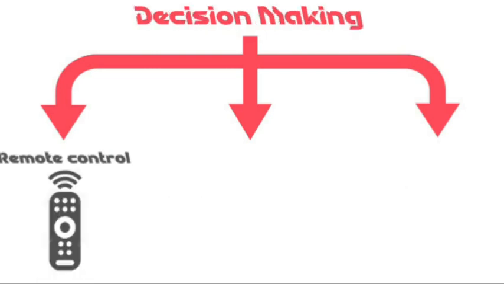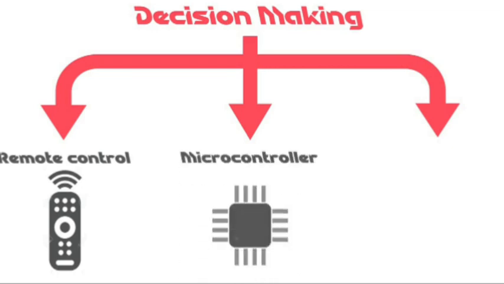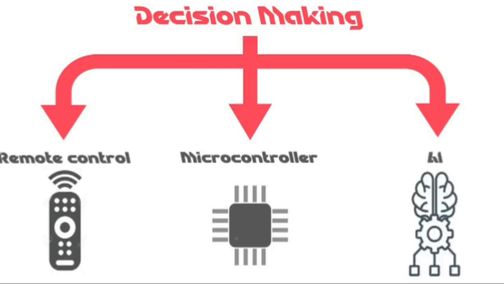Decision making is basically analyzing all the inputs, all the sensed data, and then based on these conditions, we take the decision. It could be with a remote control, someone who controls the robot. It could be with a microcontroller, where you can put some if statements. If this happens, do this. If this happens, do this, and so on. Or it could be through AI, which is the dominant strategy nowadays for decision making, especially machine learning and deep learning.